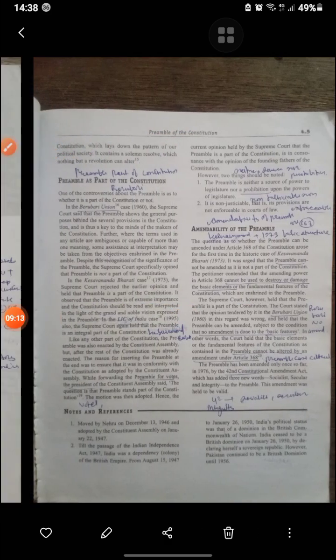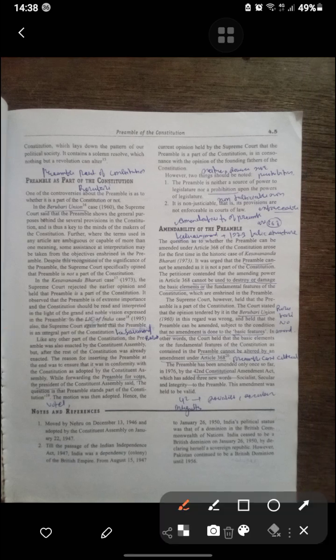Now, the Preamble as part of the Constitution. In the Berubari Union case, the Supreme Court said that the Preamble shows the general purpose behind several provisions of the Constitution. Where a term used in any article is ambiguous or capable of more than one meaning, some assistance and interpretation may be taken from it. And now in the Kesavananda Bharati case, the Supreme Court rejected the earlier opinion and held the Preamble to be a part of the Constitution. It observed that the Preamble is of extreme importance and the Constitution should be read and interpreted in the light of the noble vision.